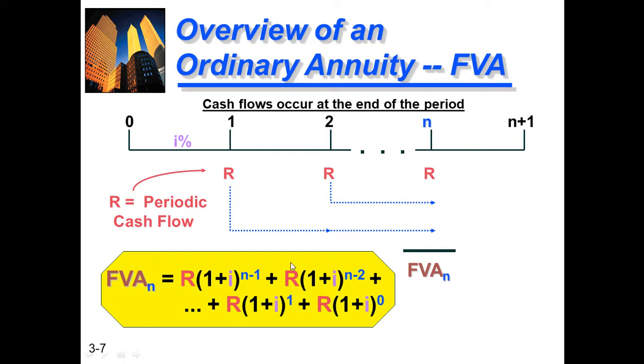So this is the formula for the future value annuity, ordinary annuity. In an ordinary annuity we pay the amount at the end of every year.